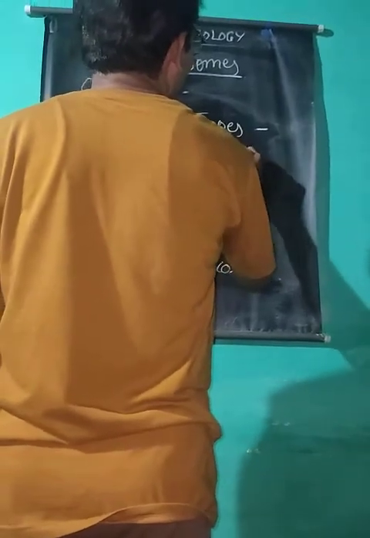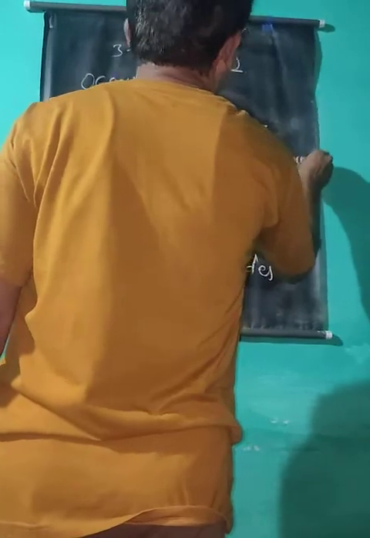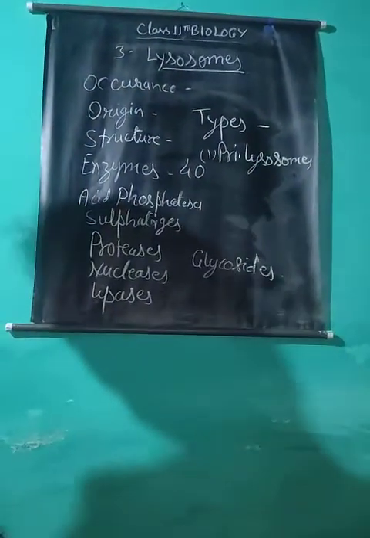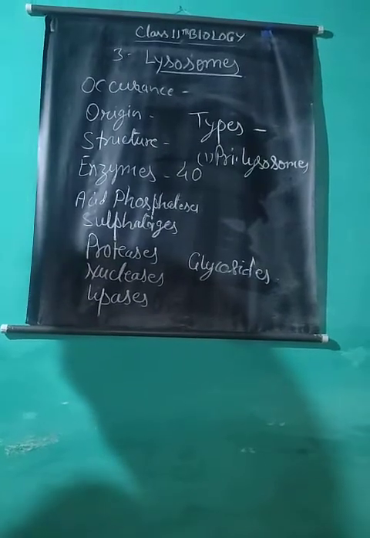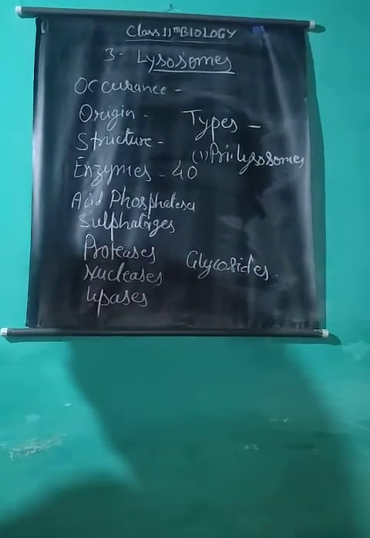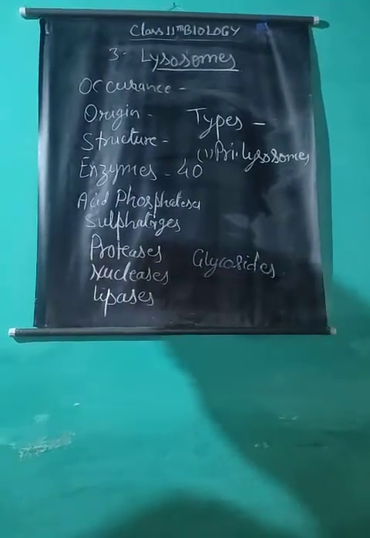So, primary lysosomes. They are newly pinched off vesicles from the Golgi body. These are small bodies enclosing hydrolytic enzymes in the form of granules.